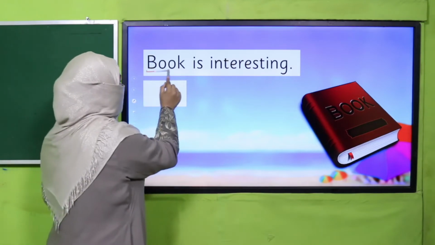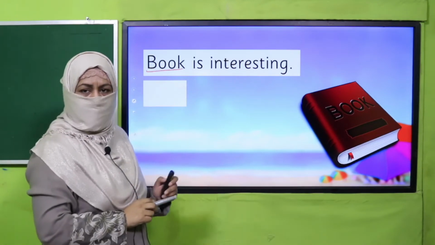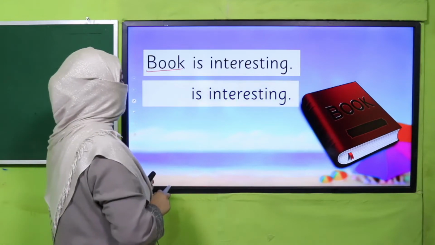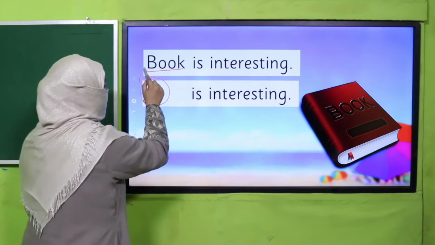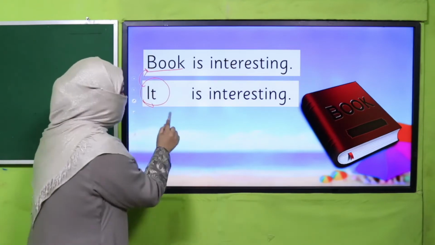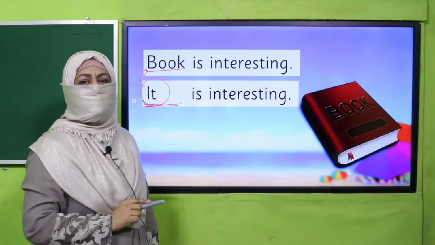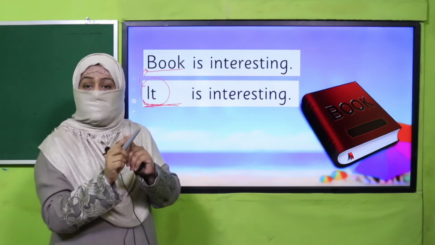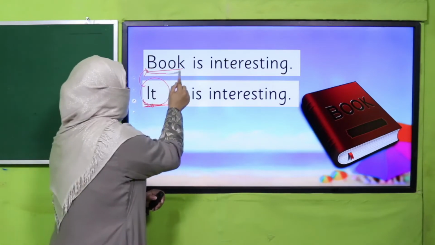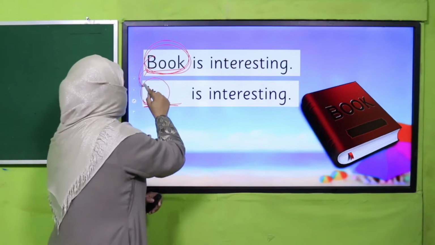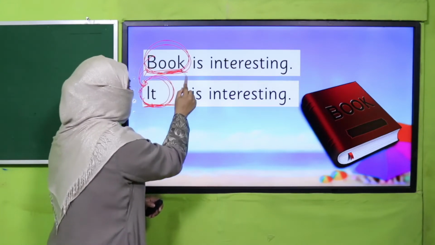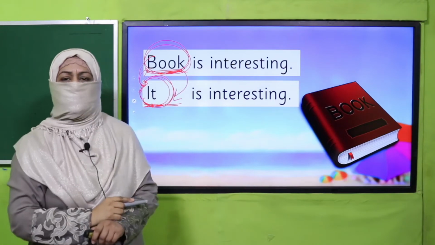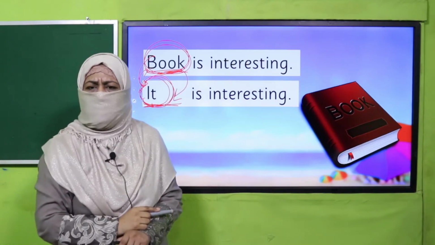And we know book is the naming word over here. Now I'm going to write it like that. It is interesting. So it has substituted this naming word. That's why it is a substitution word. Do you understand? This is how we replace a naming word with a substitution word, and the word we use in place of our naming word is a substitution word. Do you understand? All right.